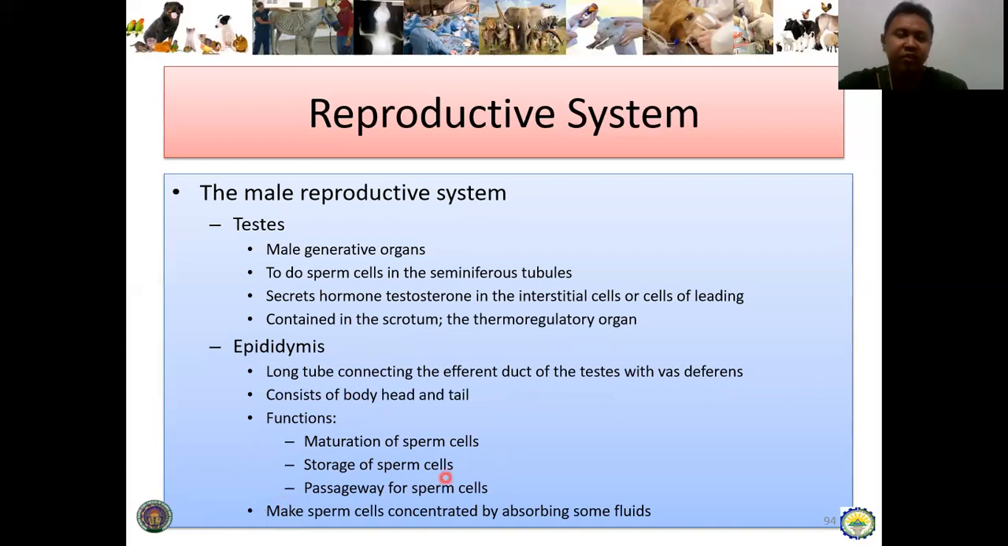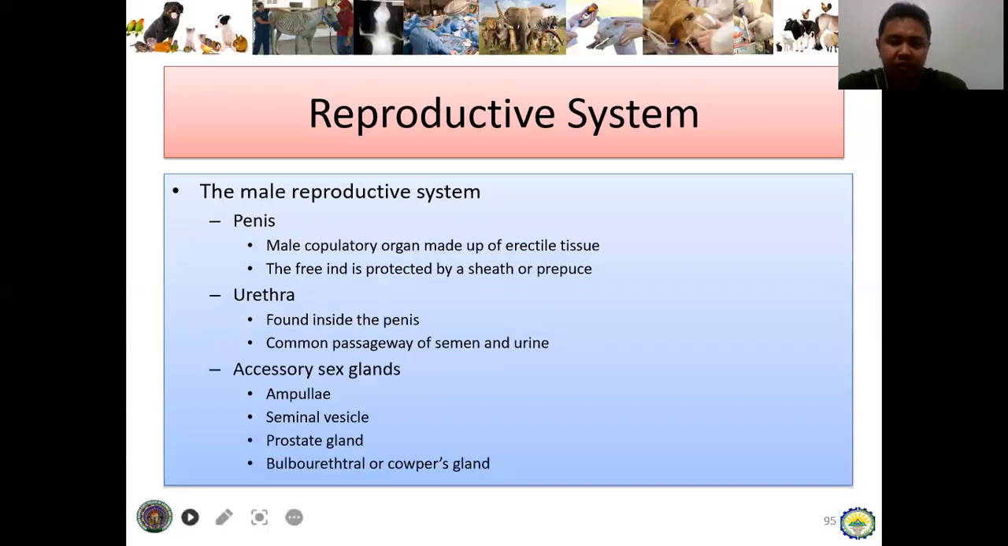Okay, of course, the testicles produce sperm cells every day, every hour, every minute. But the question is, they don't store them, especially if the animal has not yet had an erection. So, it is here in the epididymis. Okay.